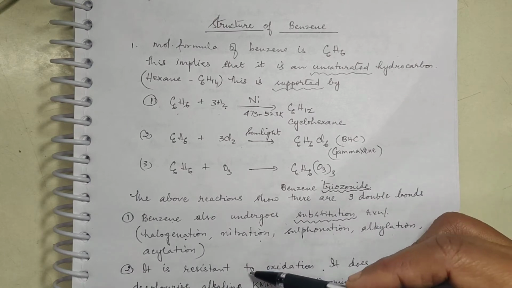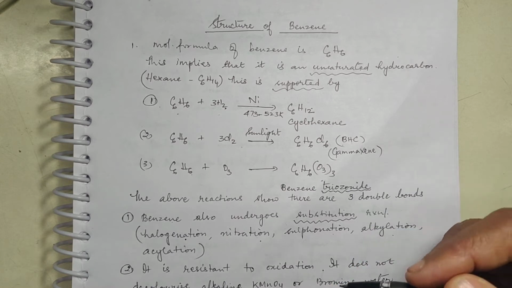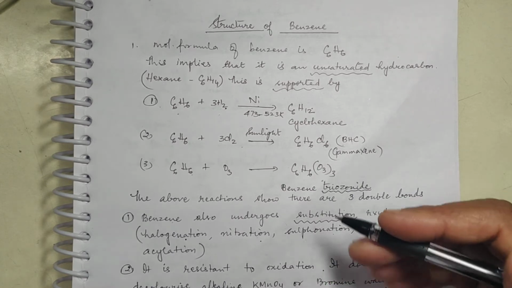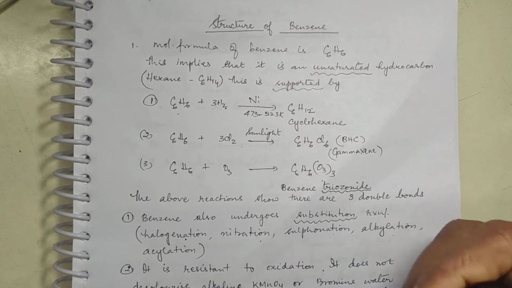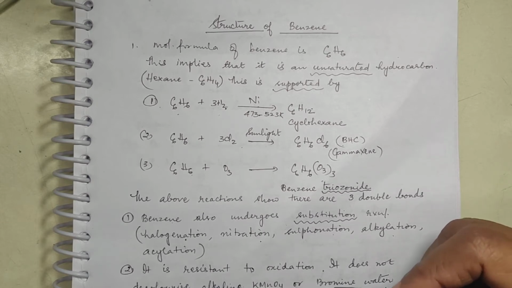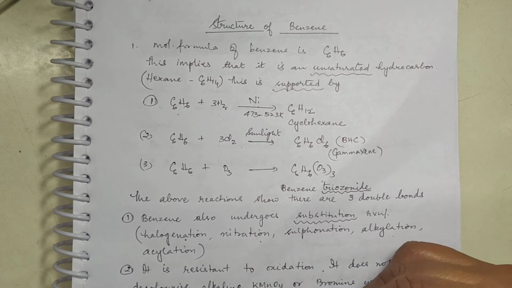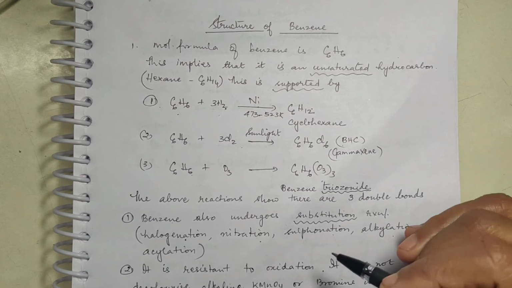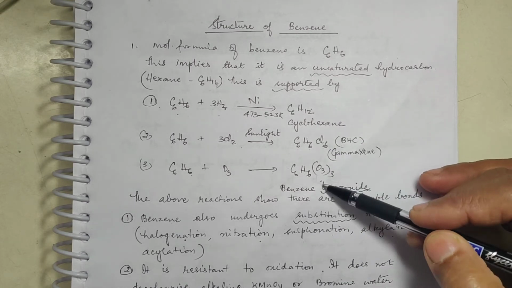And then it is also resistant to oxidation. It does not decolorize alkaline KMnO4. We have studied in 10th class also that alkenes and alkynes decolorize alkaline KMnO4 and they also decolorize bromine water. But benzene is not decolorizing it. That means it is not showing the property of unsaturation. But with very powerful oxidizing agents, it is very slowly oxidized to carbon dioxide and water. So it is showing substitution reaction also, it is showing addition reaction also.